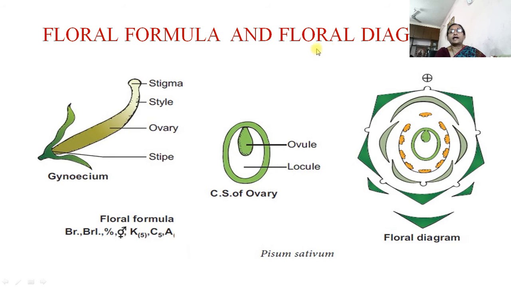Then floral formula and floral diagram. This is the gynoecium, which is made up of a single ovary, and the style is somewhat bent and the upper part is the stigma. Then the cross section of the ovary, marginal placentation, and this is the floral diagram. Floral formula: bract and bracteoles are present. It is a zygomorphic flower, bisexual flower, calyx 5 united, corolla 5 free, and androecium 10, and gynoecium.